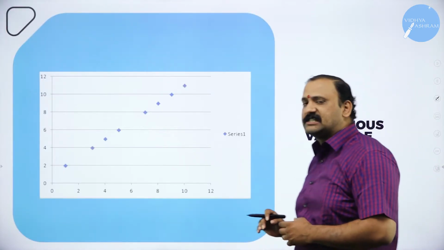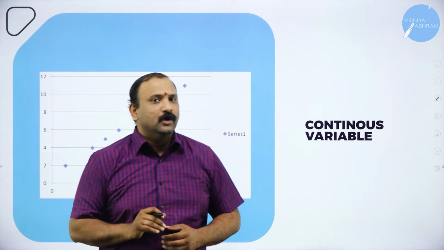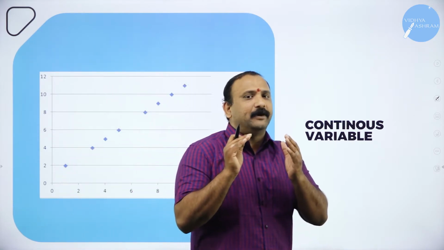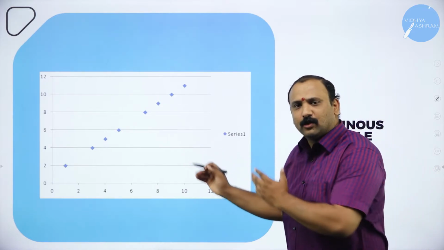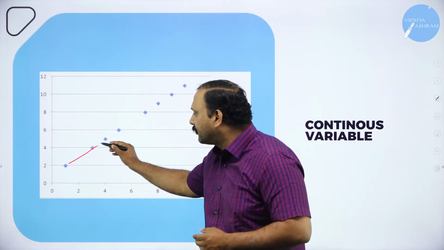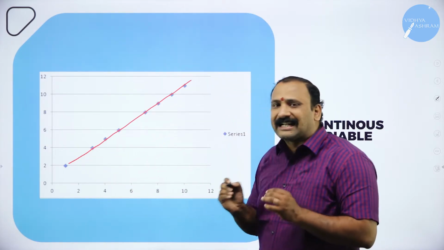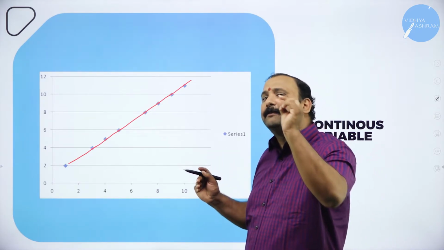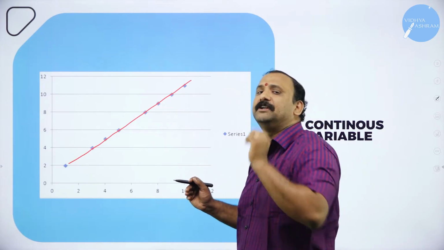Now, this is the example for a continuous variable. As I told you, continuous variables are ones which will keep on moving at a particular pace, at a particular level altogether. When you have a closer look at the graph, you see that the variable has continuously moved from 2, 4, 6, 8, 10, 12. So it has been making rapid, stride progress. It's continuously moving at a particular pace, at a particular alignment altogether.